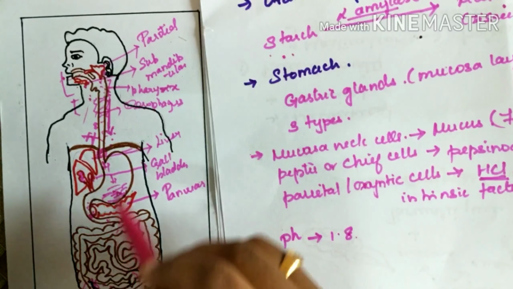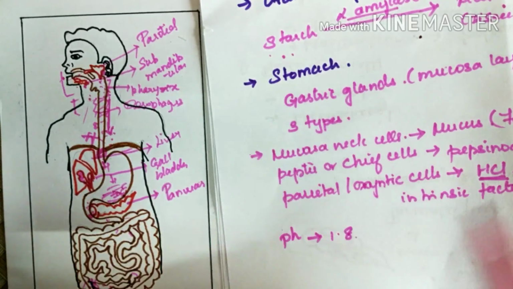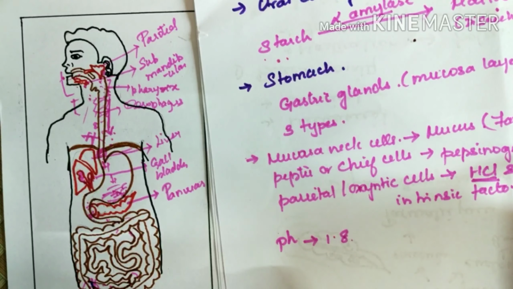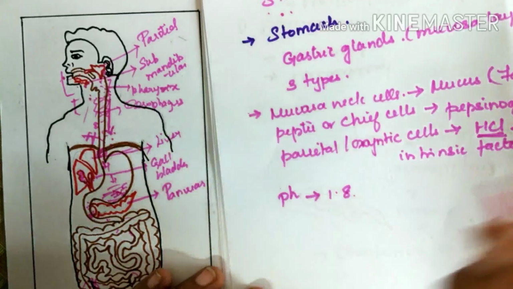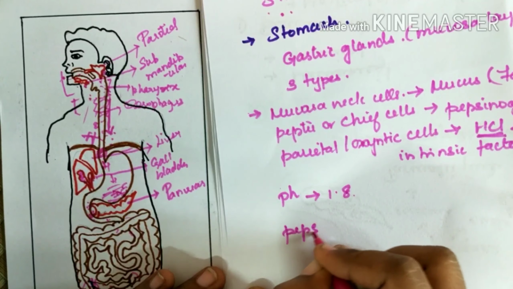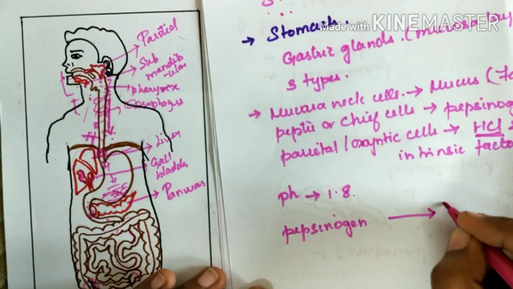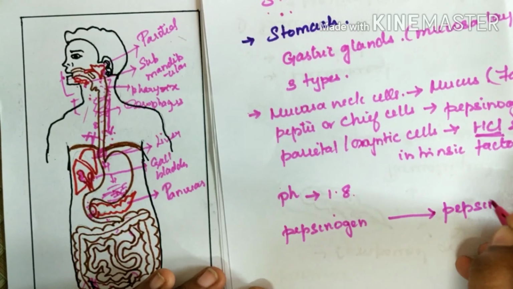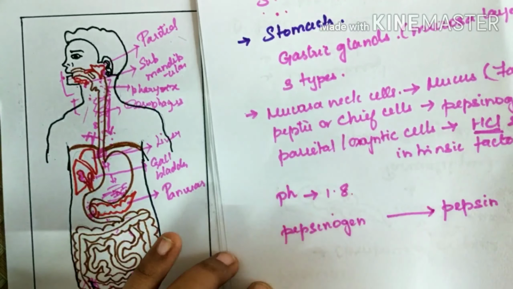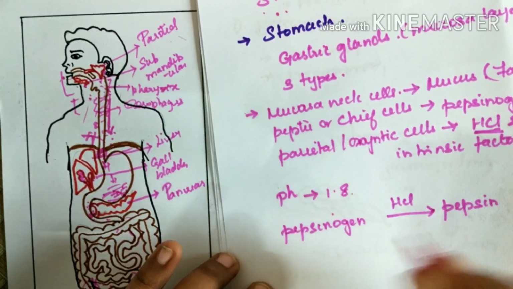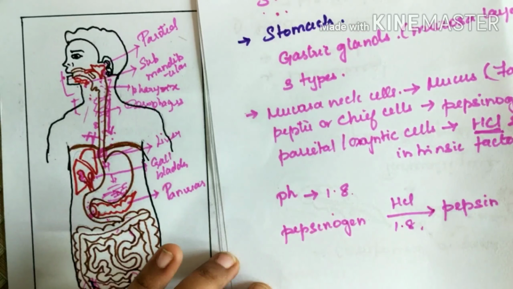Pepsinogen is the inactive proenzyme, a proteolytic enzyme, and it is converted to pepsin in the stomach. This HCl is responsible for the conversion of pepsinogen to pepsin at pH 1.8.